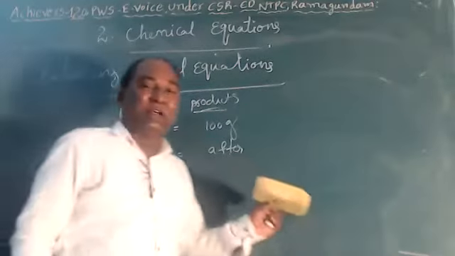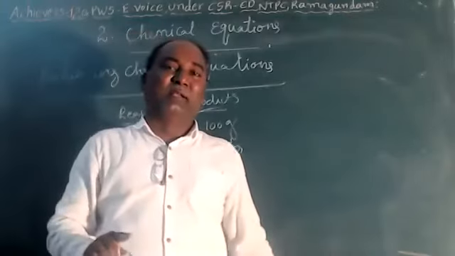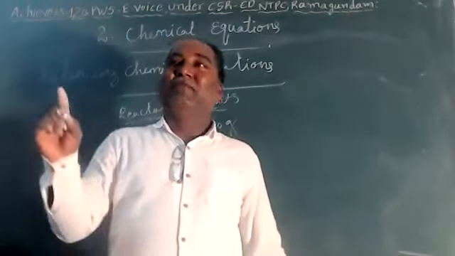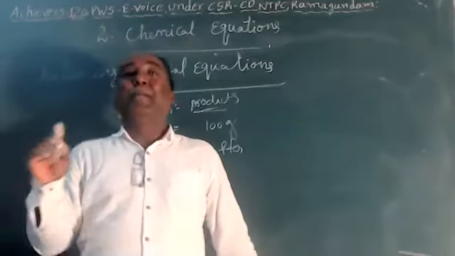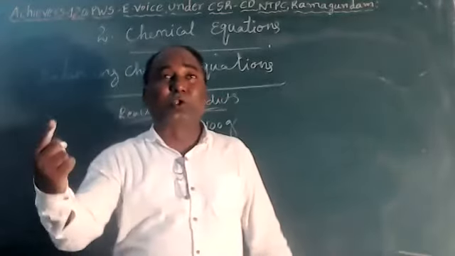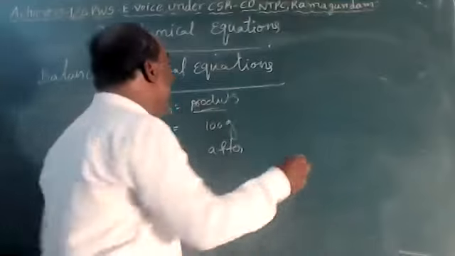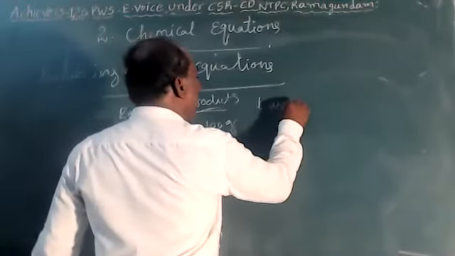So according to the law of conservation of mass, we should balance the chemical equation. The mass of substances before the reaction is equal to the mass after the reaction.